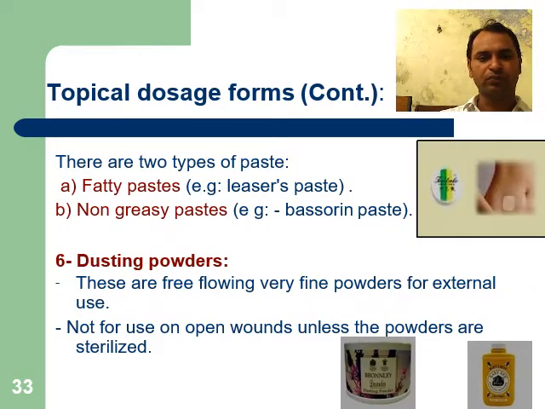Topical dosage form. There are two types of paste: fatty paste and non-greasy paste. Fatty paste basically includes Lassar's paste. Non-greasy paste basically includes Vaseline paste. Next one is dusting powder. These are free-flowing very fine powders for external use, not for use on open wounds unless the powder is sterilized.